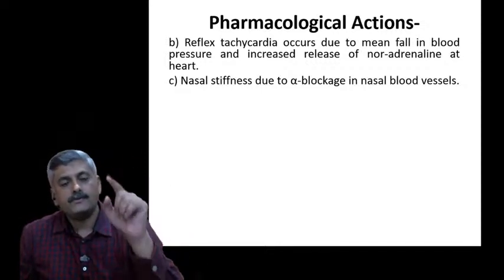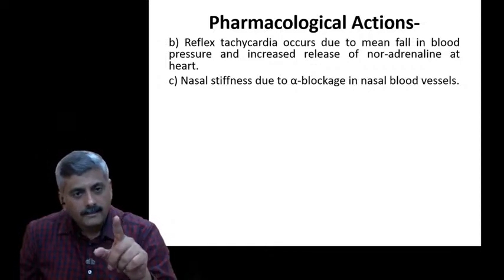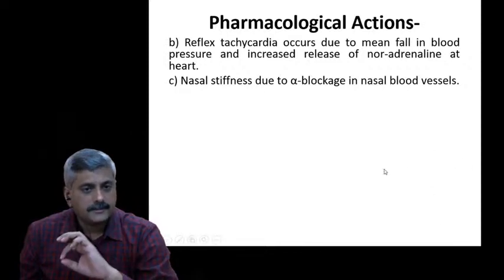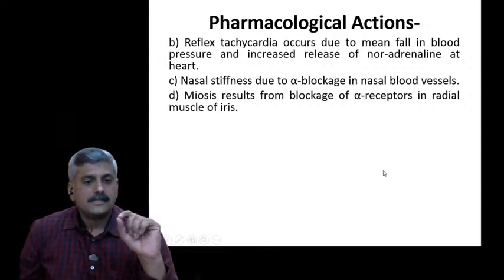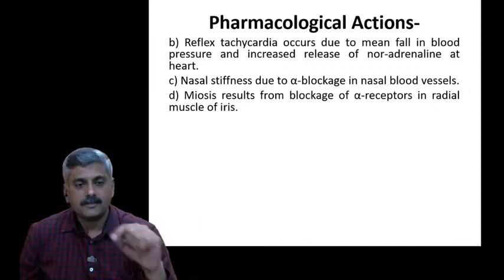And here we are using this alpha blocker. That's why here we are getting a complication, that is nasal stuffiness. That is one thing. Next one, meiosis results from blockage of alpha receptor in the radial muscle of the iris.